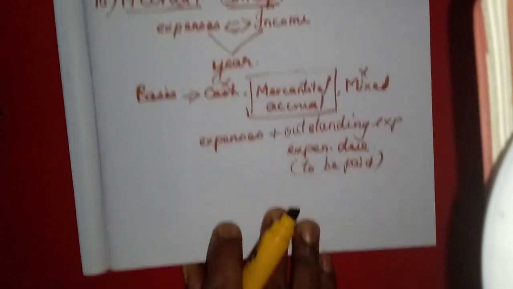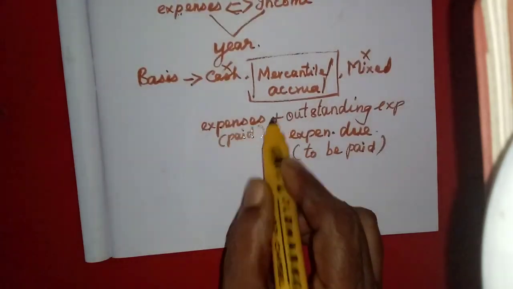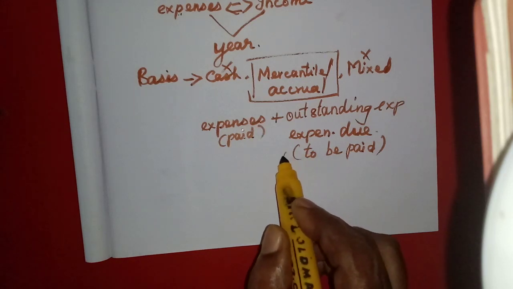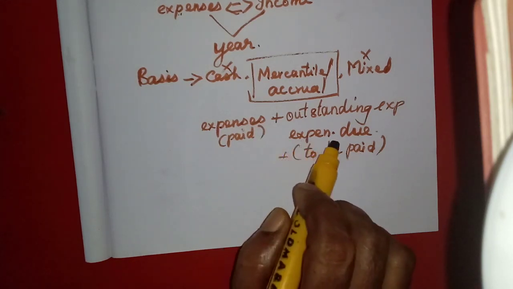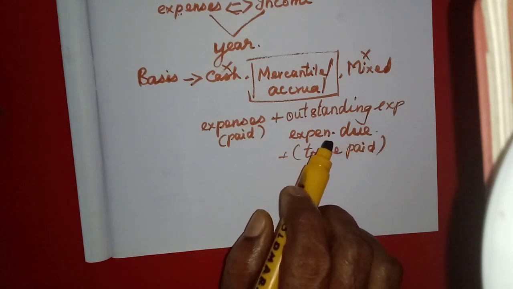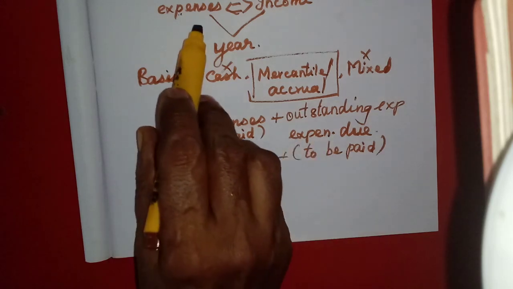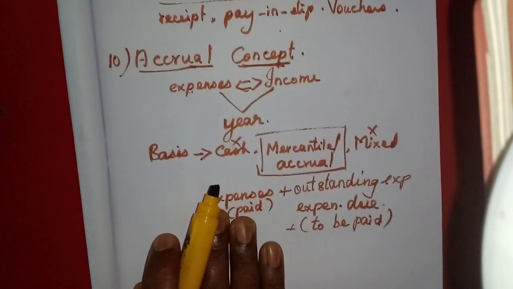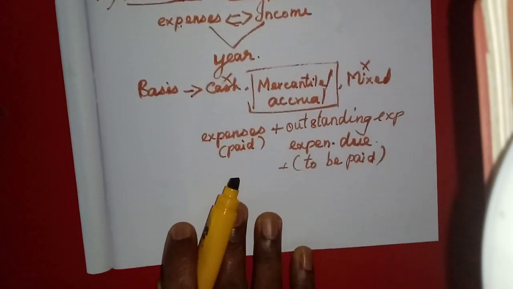All the expenses that we have paid already, and also the expenses that have to be paid during this current year, must be included. Sometimes we might not have paid some expenditures, but they must also be shown in the books of accounts as per the accrual concept.